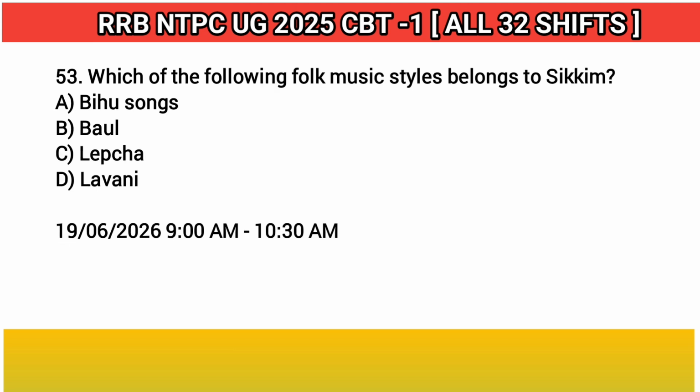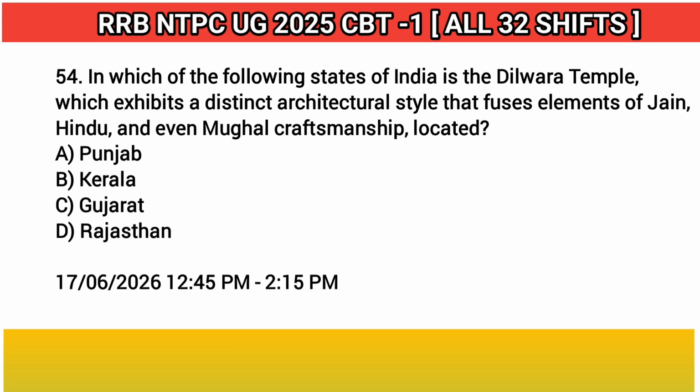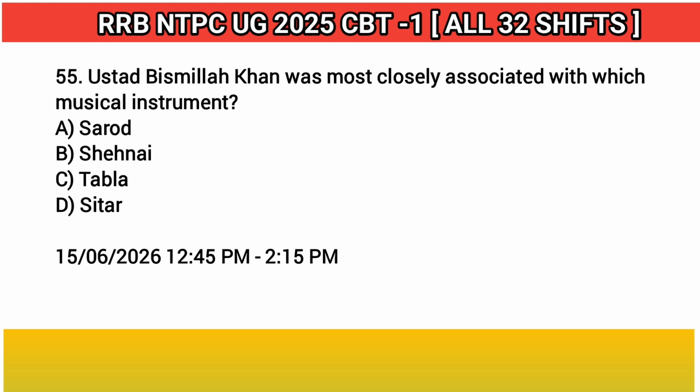53. Which of the following folk music styles belongs to Sikkim? Answer: C. Lepcha. 54. In which of the following states of India is the Dilwara temple, which exhibits a distinct architectural style that fuses elements of Jain, Hindu, and even Mughal craftsmanship, located? Answer: D. Rajasthan. 55. Ustad Bismillah Khan was most closely associated with which musical instrument? Answer: B. Shehnai.